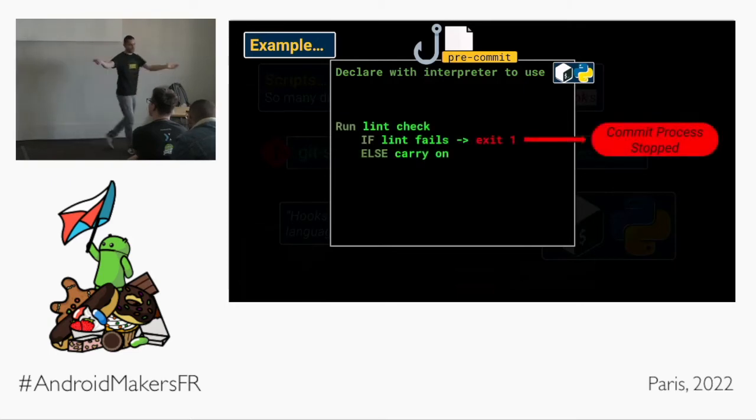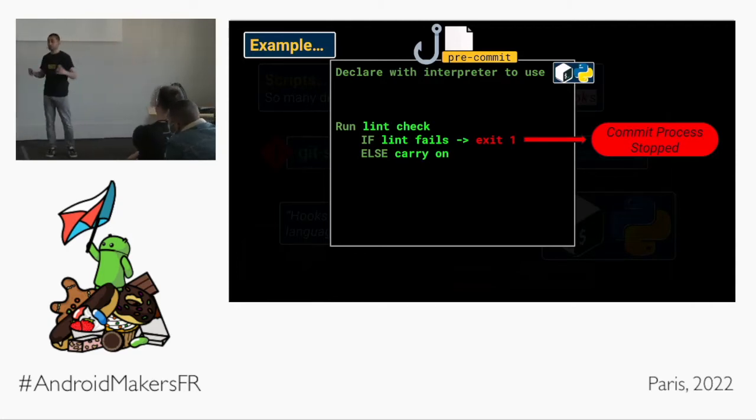So let's put some stuff in our script. Maybe I want to run a lint check as part of the pre-commit. And if the lint check succeeds, I'll say, okay, carry on. Please, feel free, continue. And if it fails, I want the commit process to be aborted. I want it to stop. So I might exit with status code 1. And in the Unix world, 1 means wrong, error, gross, right? Bad, right? So Git will receive this exit status code 1 and go, oh, something bad has happened. I need to stop the commit process.